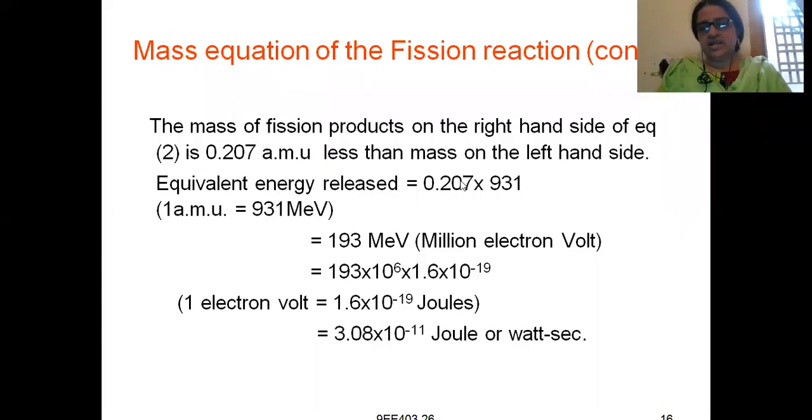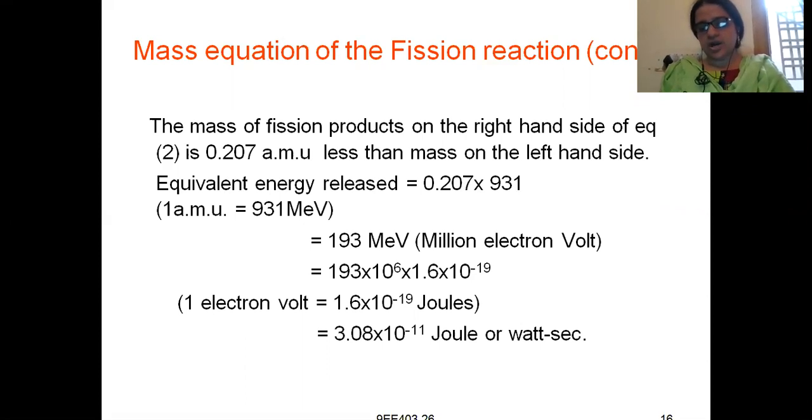One AMU is equal to 931 million electron volt. So the equivalent energy released is 0.207 into 931 million electron volt. If you do this, you get the amount of energy released, which is 3.08 into 10 to the power of minus 11 joules or watt seconds.